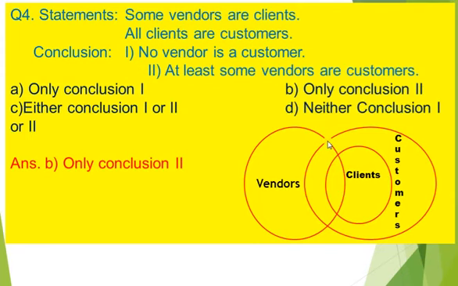Now take question number 4. Statements are: some vendors are clients, all clients are customers. So our Venn diagram is, some vendors are clients, all clients are customers. Conclusion 1 is, no vendor is a customer. It's false. Conclusion 2 is, at least some vendors are customers. It's true. So our answer is option B only, conclusion 2.